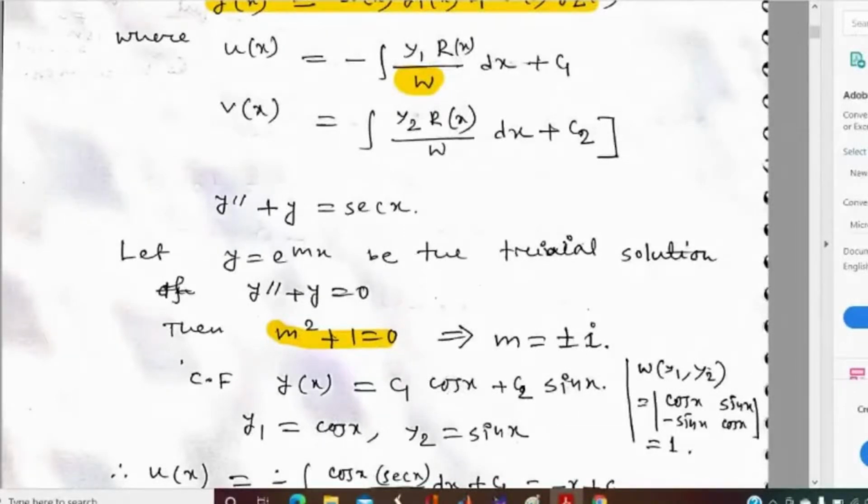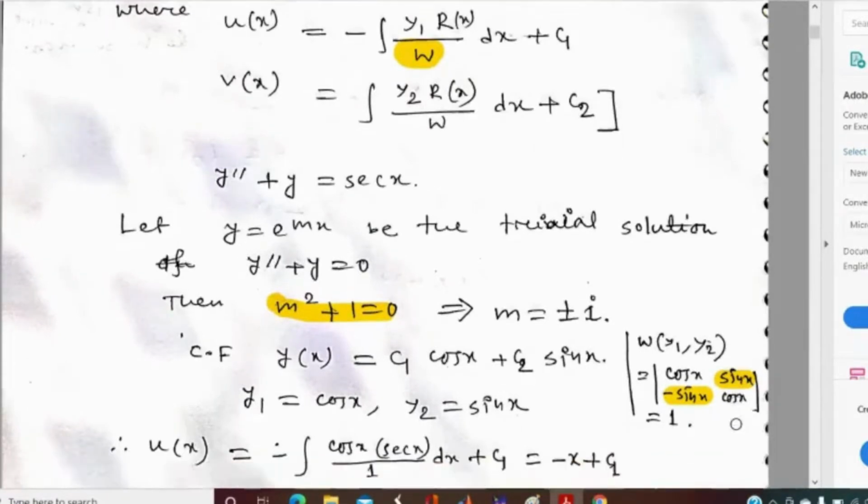Here, if we take y1 equal to cos x and y2 equal to sin x, then the Wronskian is the determinant with cos x, sin x, and the derivatives minus sin x and cos x. If we expand the determinant, we get cos square x plus sin square x, which is equal to 1.